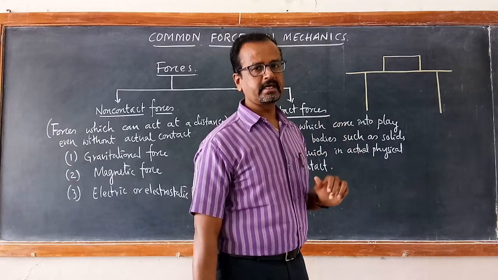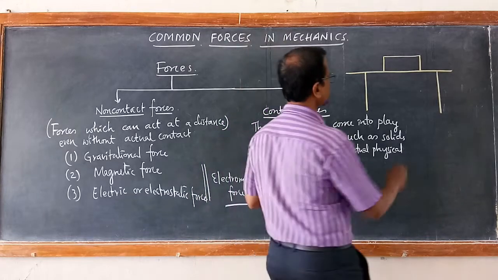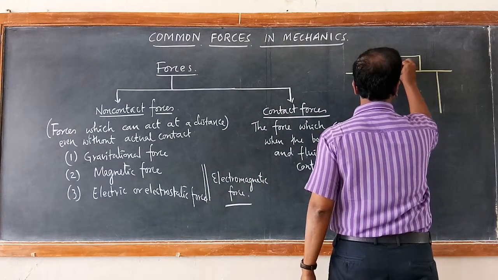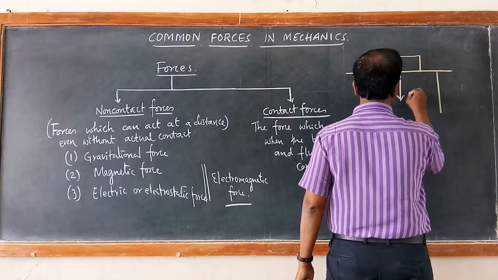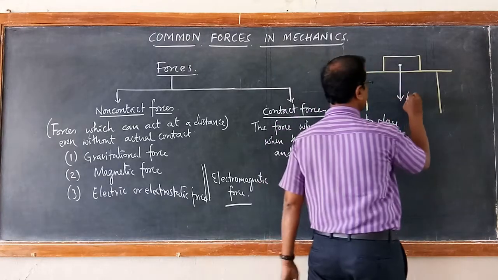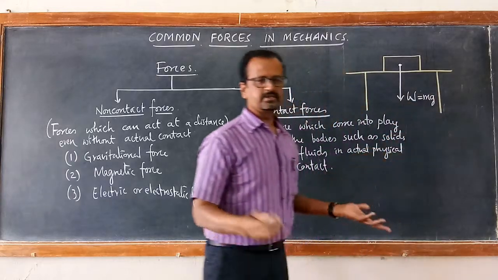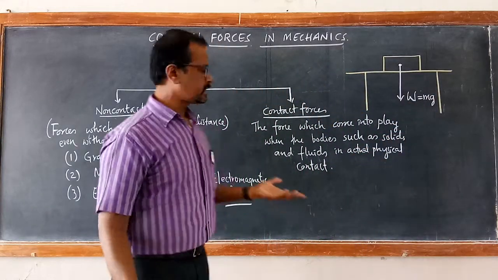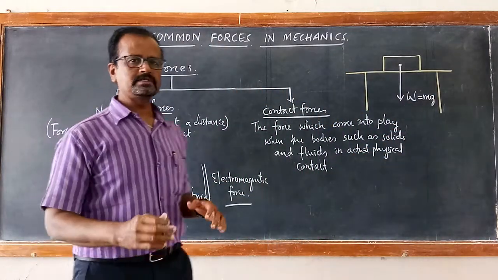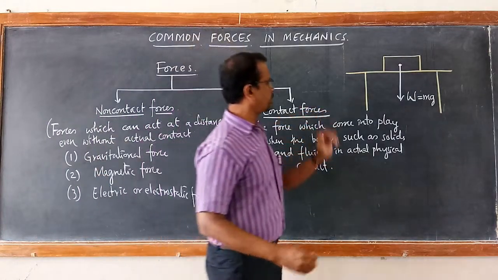So what are the forces that are acting here? One is the force due to its weight. If m is the mass of the book, then weight is always acting vertically downwards. And this weight is due to gravity. As we said, gravitational force is always pervasive. Weight is due to gravity.